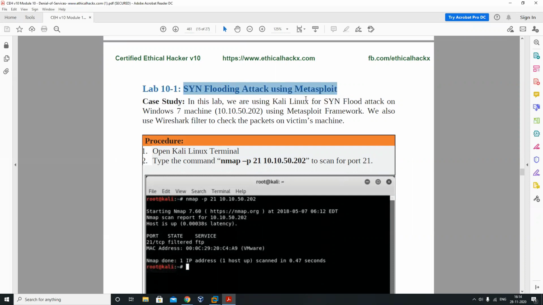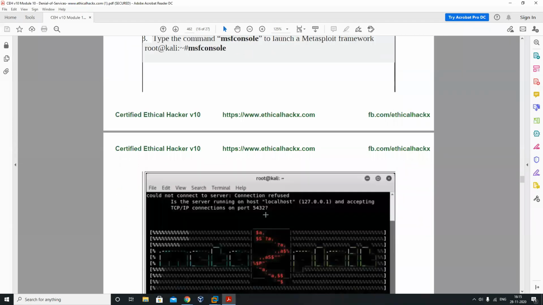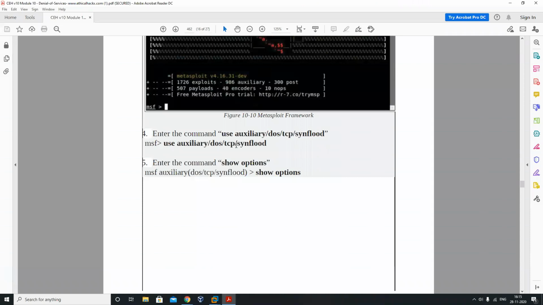So we can use Metasploit also for performing a DOS attack on the server. If you look over here, they have given us a case study. They are going to use a SYN flood on the Windows 7 machine, and they're going to attack port number 21, which is our FTP port. You can use msfconsole, and they're going to use auxiliary/dos/tcp/synflood. So let me show you this attack over here.